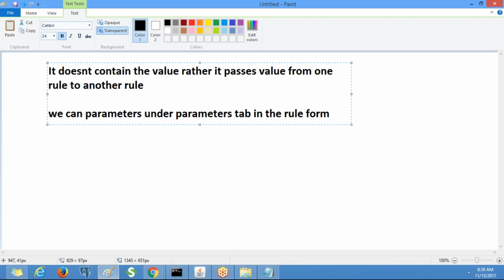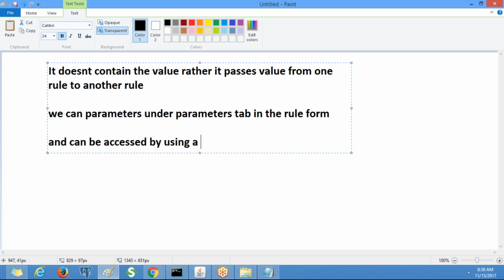If we don't have a parameters tab for the rule, that means we cannot define parameters for that one. That means we don't need them.